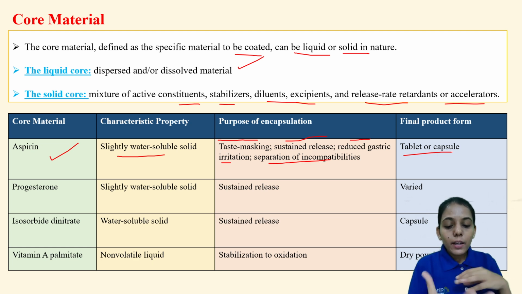Once the individual particle of the aspirin is coated, it will become a powder, and then normally it will be compressed into a tablet, or it can be filled into a capsule. The filling and tablet compression process will be the same, only the coating will be given to the aspirin for these reasons, like taste masking and sustained release.